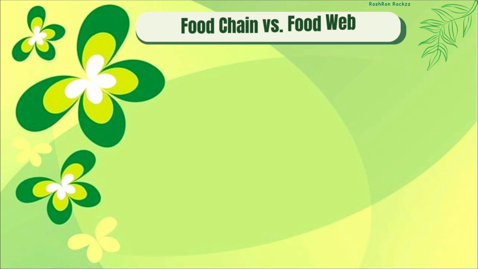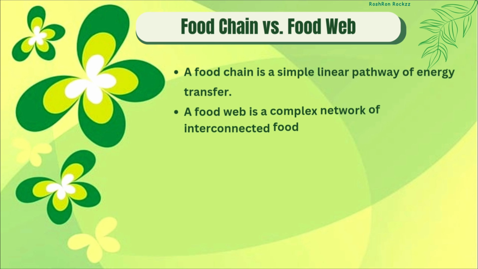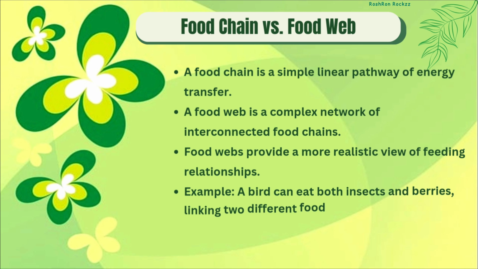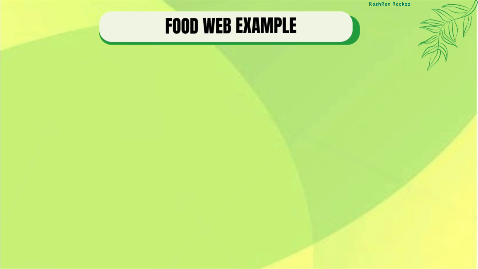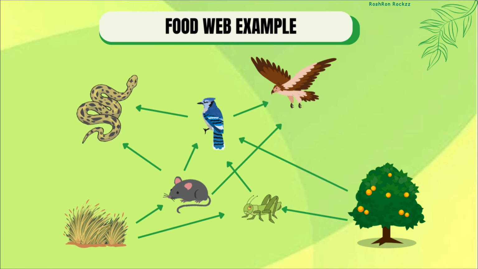A food chain shows a simple path of energy flow. However, in real life, animals eat many different things, forming a food web. A fox eats both rabbits and birds. A bird eats both insects and fruits. A food web is a big network of many food chains connected together.